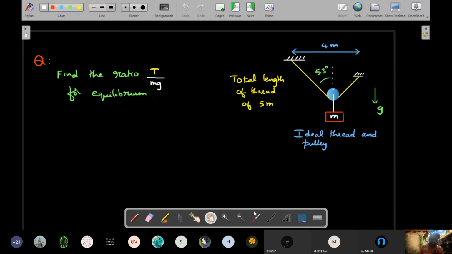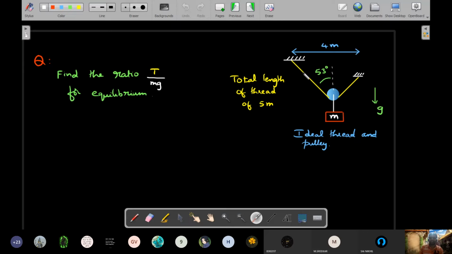Here's another question. This time the rope is changed back to an ideal thread. So, ideal thread and ideal pulley, which means the size of the pulley can be ignored. The pulley is massless, frictionless, and small in size, three conditions. Okay, so ideal pulley means those three ideas. So you can assume this is almost a point.